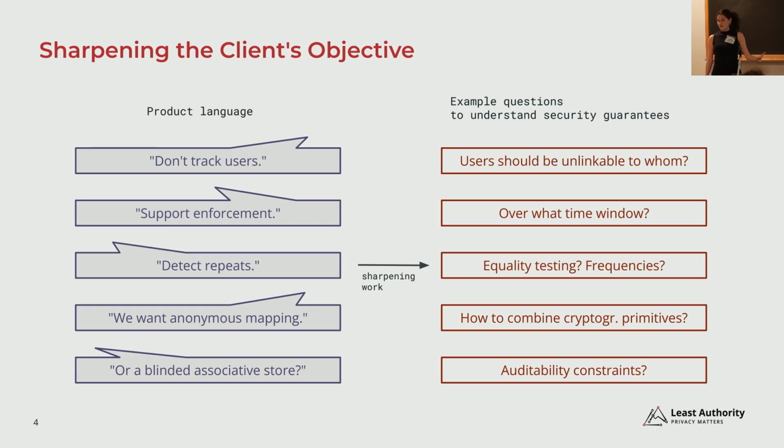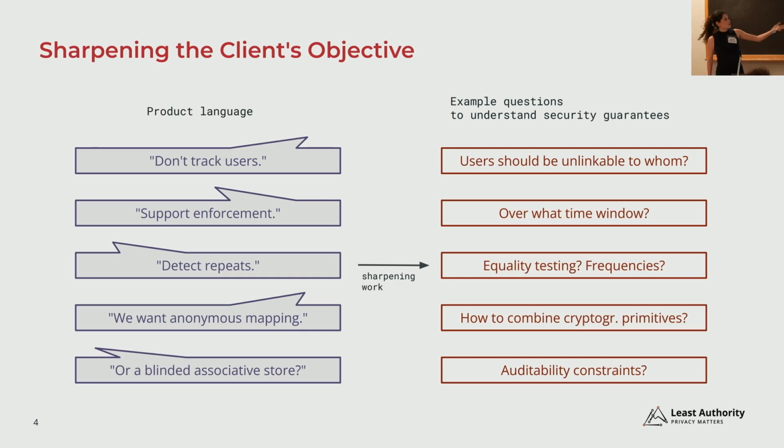Things like don't let anyone track users, and support law enforcement, still let us detect repeats, avoid centralized identifiers, but let's have some sort of anonymous mapping, something like a blinded associative store, things like that. All of these things sound more or less reasonable in this product setting, but if you actually want to think about what specific primitives you want to use, these are not really helpful.